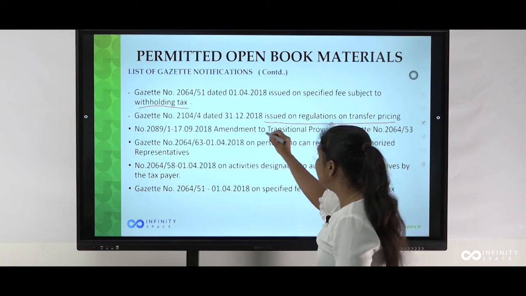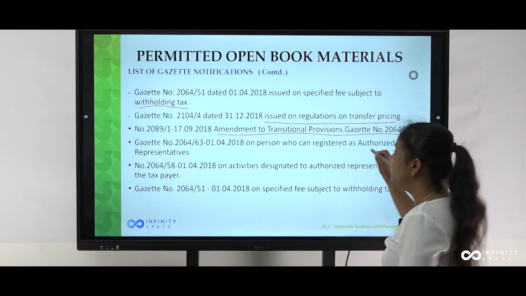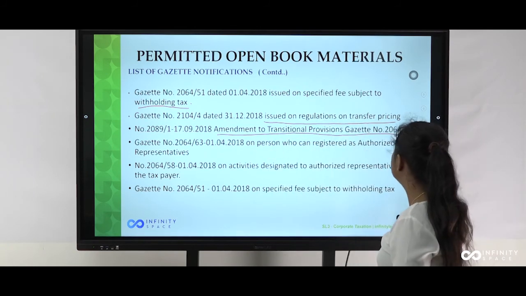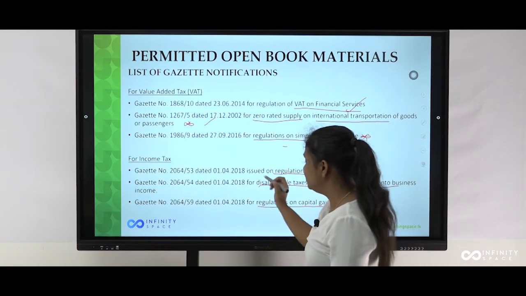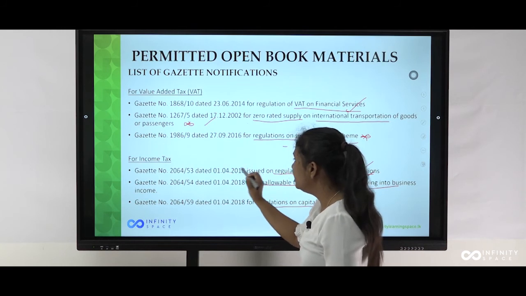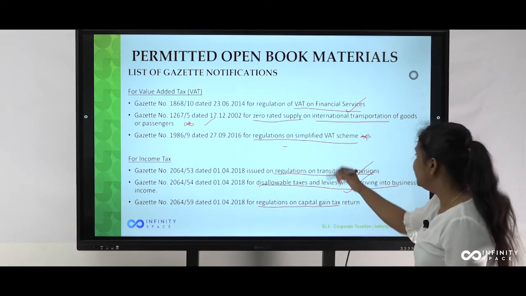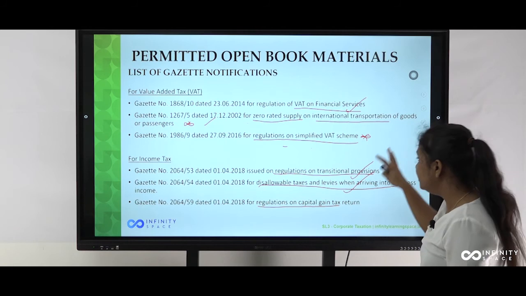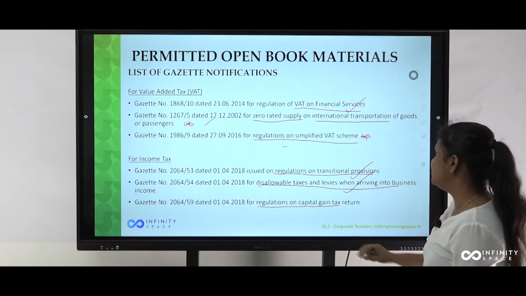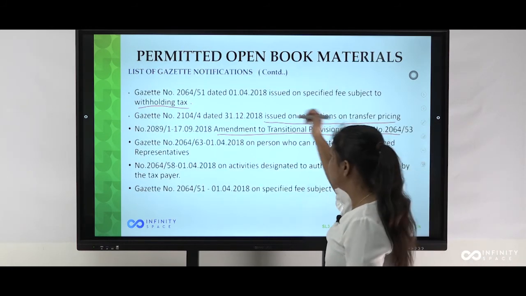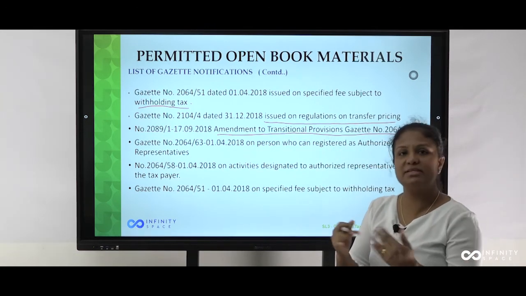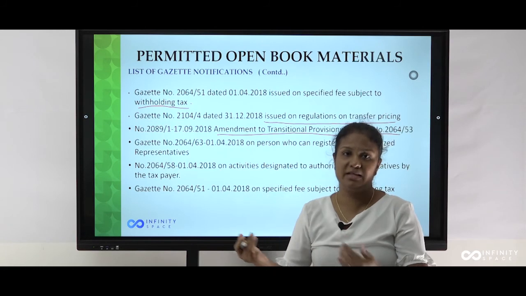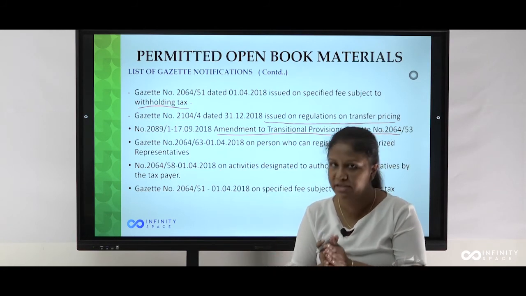Then amendments to transitional provisions. In the previous slide I mentioned that there is a gazette notification issued on 1st April 2018 on regulations on transfer pricing. For this gazette notification, there is an amendment. It's not a major amendment, it's again for further explaining the BOI exemptions and all these things.